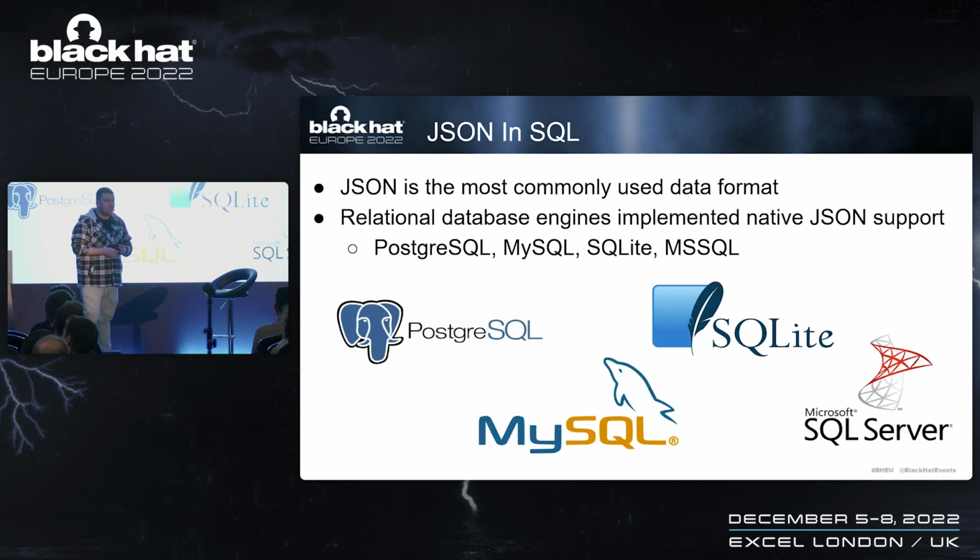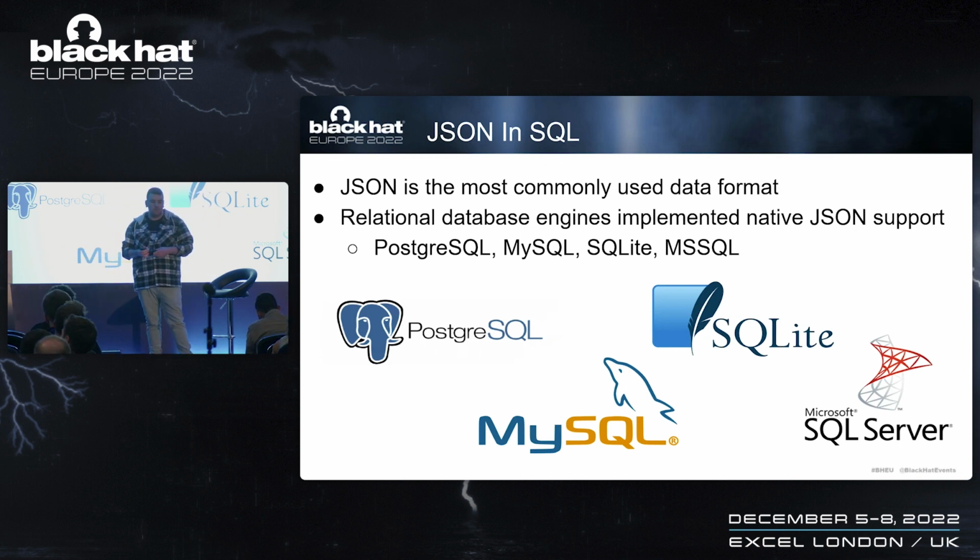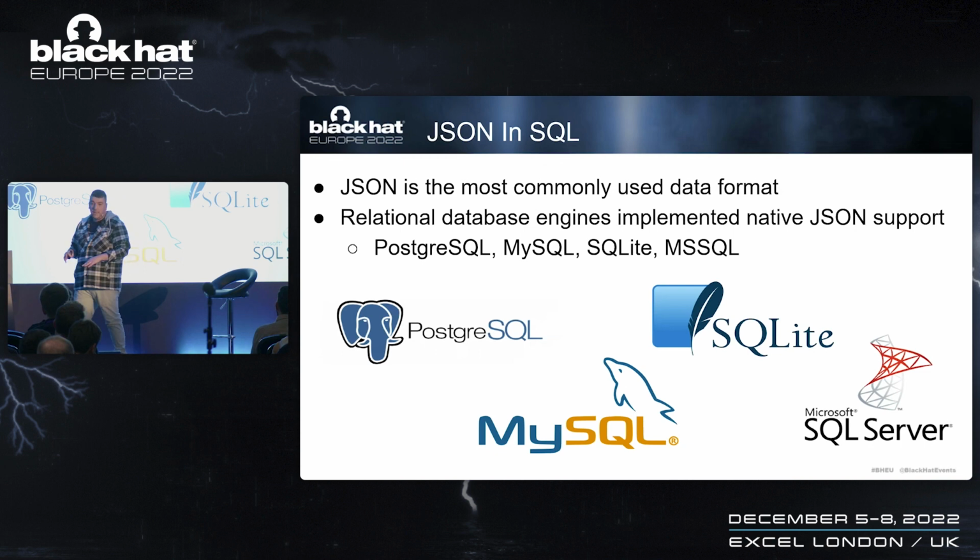What is JSON? JSON is one of the most common data formats in the world. We use it constantly, and more specifically, we use it in web APIs, in requests to store data, to save it, and to send it to different servers. And currently, all SQL databases have added native JSON support to their implementations.